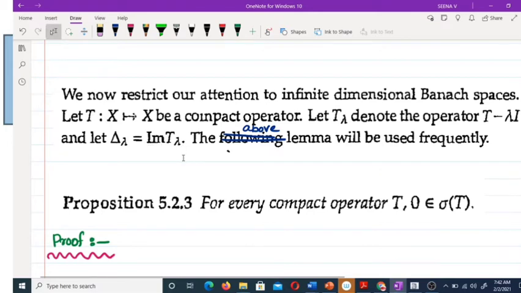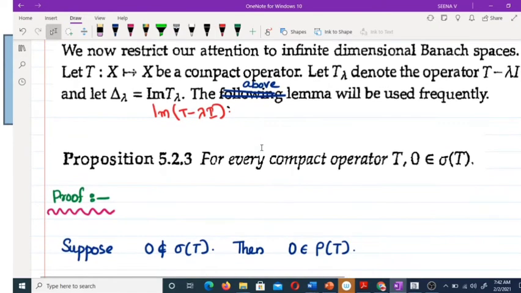That means this is actually the image of T minus lambda I. Also, we are using our above lemma frequently.